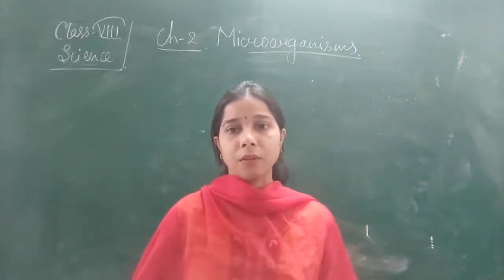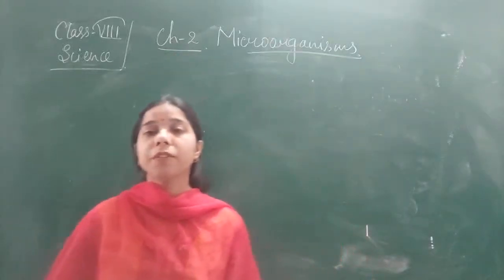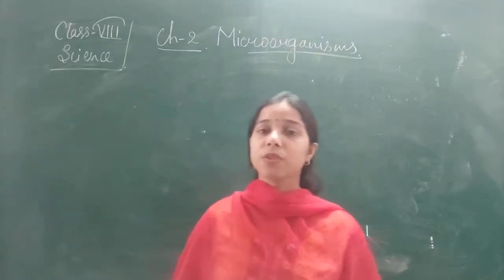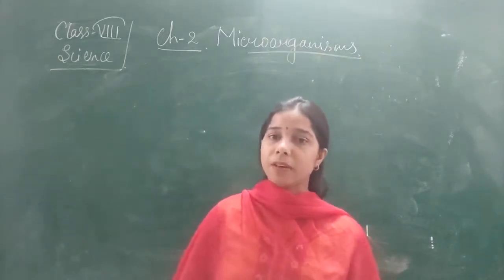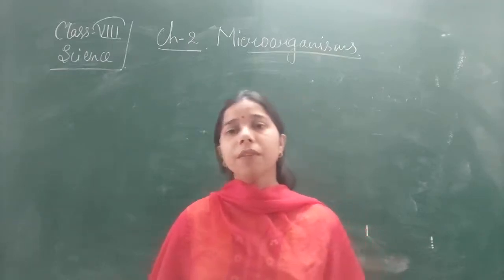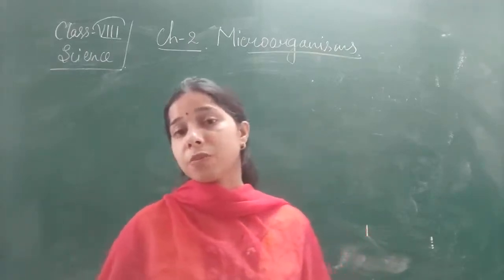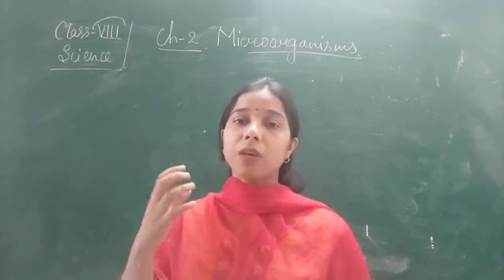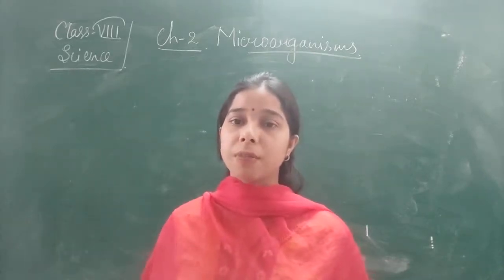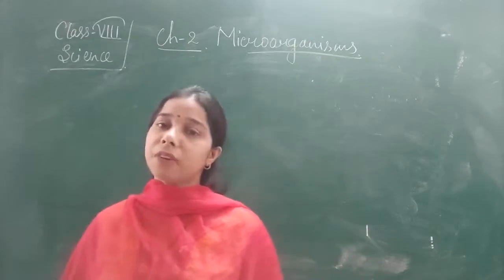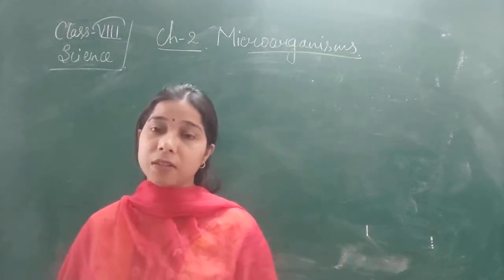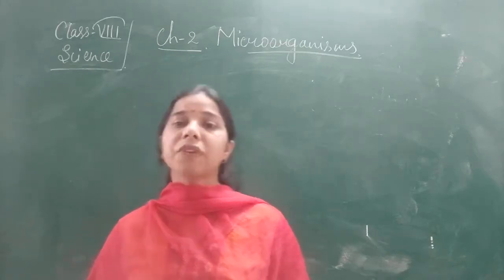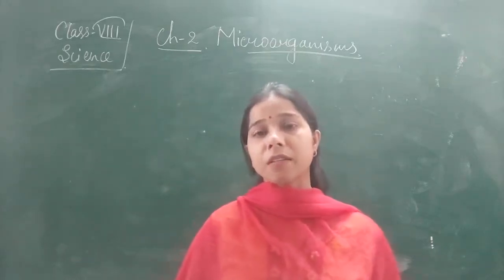Hello students. In the previous class we completed chapter one, which is crop production and management. In that chapter we saw how we can grow a good amount of crops by doing different kinds of agricultural practices, which are really important. What are the different agricultural practices that are done?